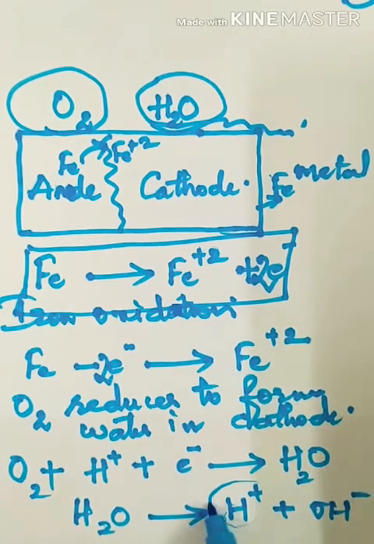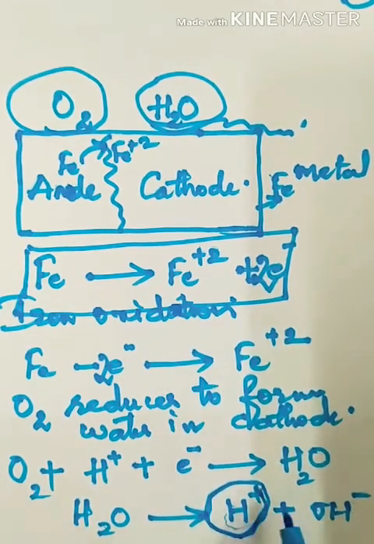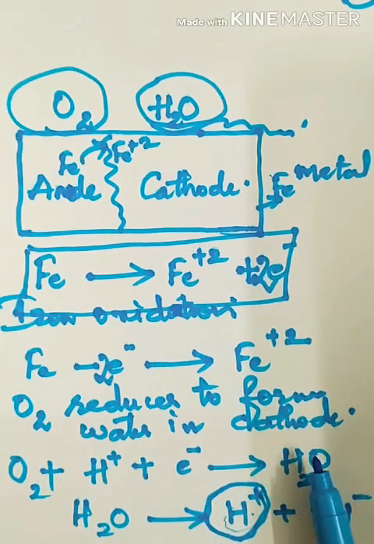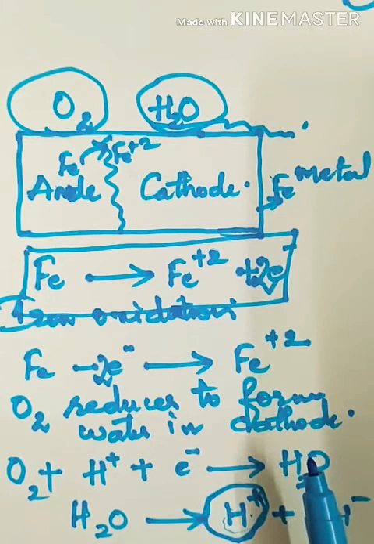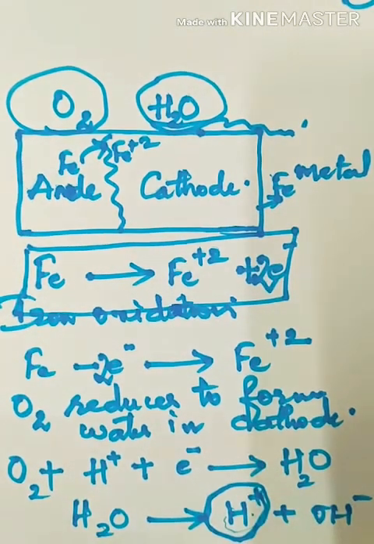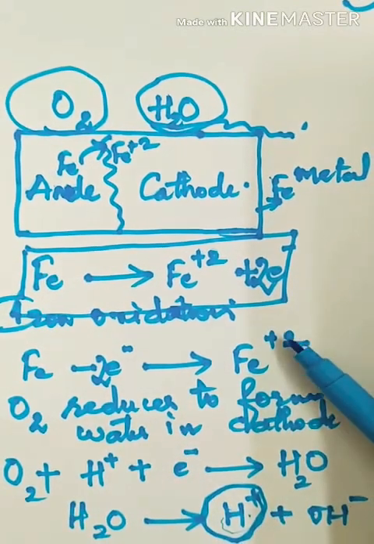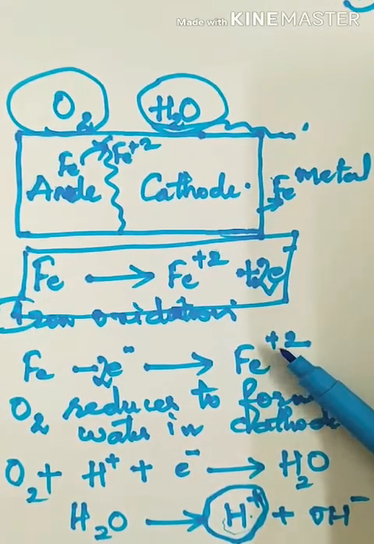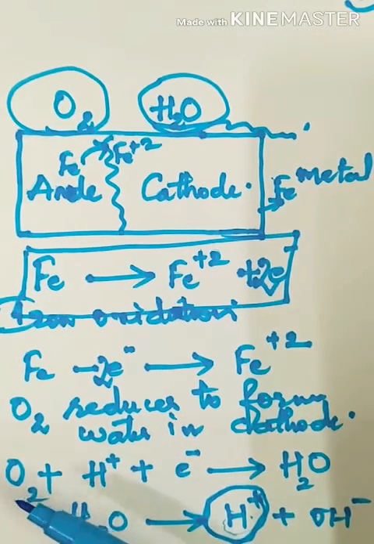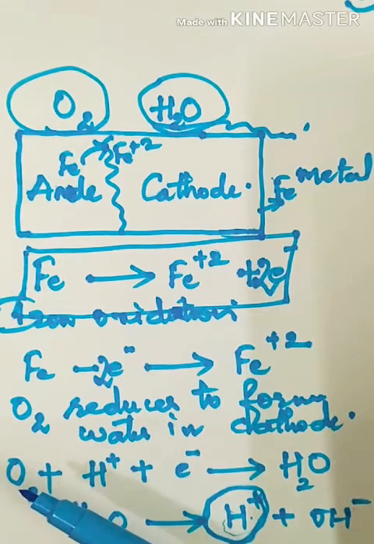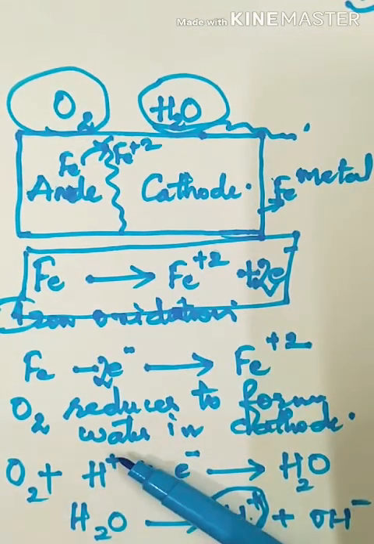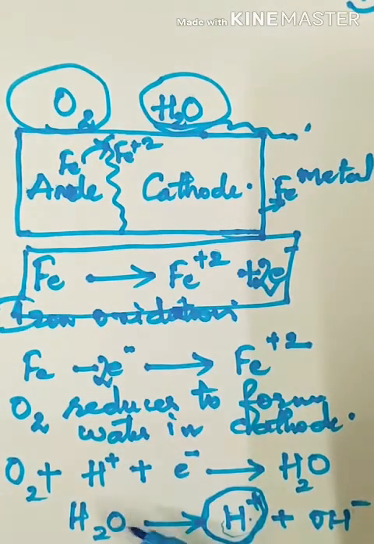And these H+ ions which were formed react with atmospheric oxygen, and more water droplets are formed, H2O. I hope it is clear. So what is the sequence of the reaction? First, oxidation. Then the oxygen present in the atmosphere as well as on the metal, on iron, reacts with H+ ions. From where did these H+ ions come? These H+ ions came from the ionization of water.